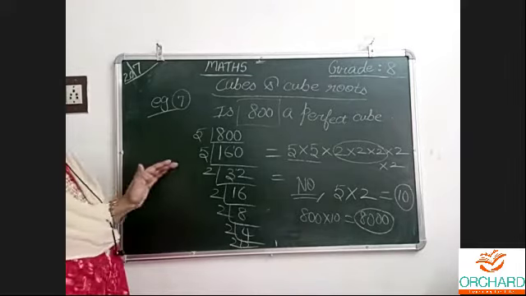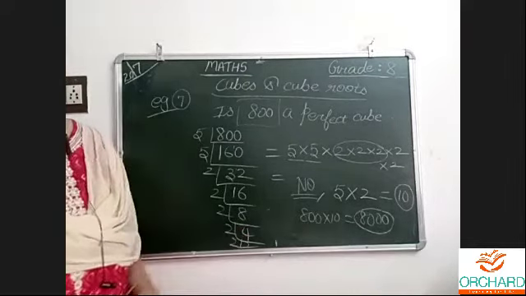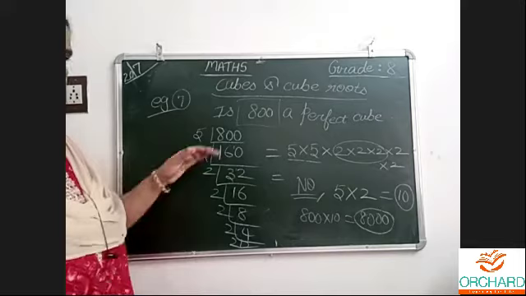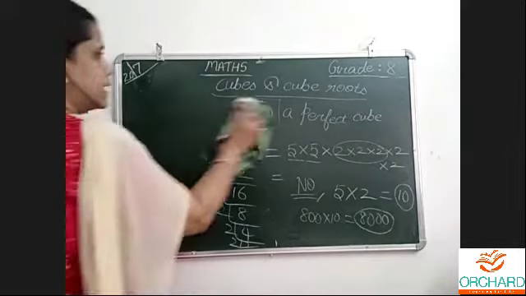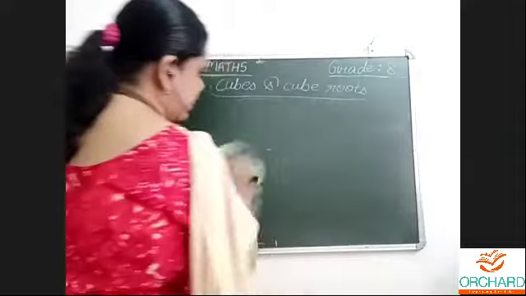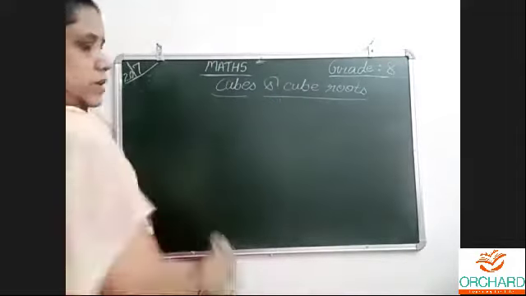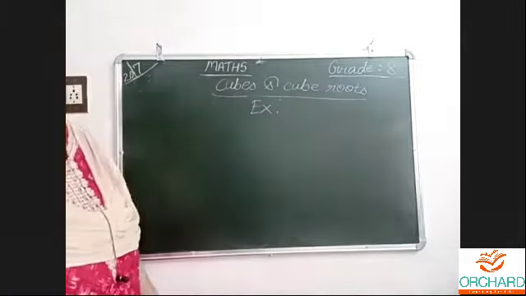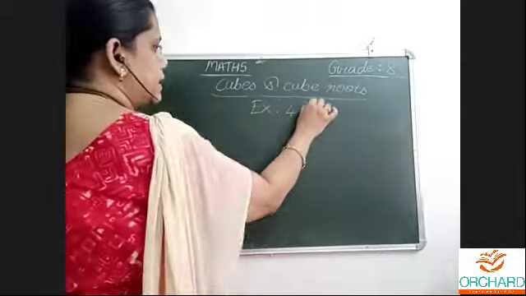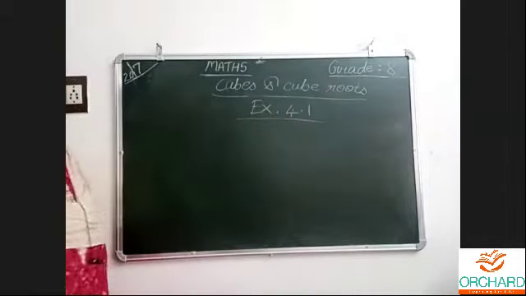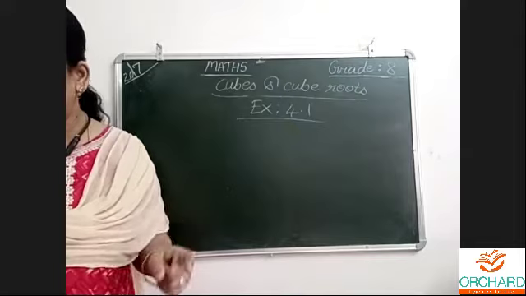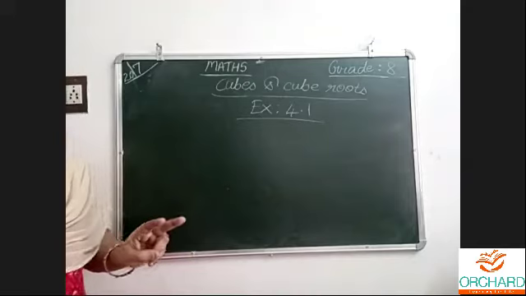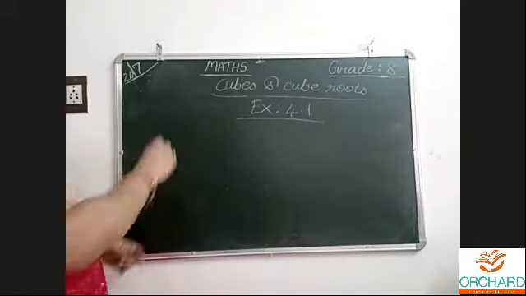So yesterday we saw about perfect cubes. This is not a perfect cube. Both the things we know, and why it is not a cube, we understood. Still, for better understanding, we will enter into the exercise now. Same type of questions we are going to see. Question number 1 and 2 we completed already, then only I started explaining about perfect cube, right? Question number 1, direct multiplication, we completed. Question number 2, digits in the ones place, we completed both. Now we are in question number